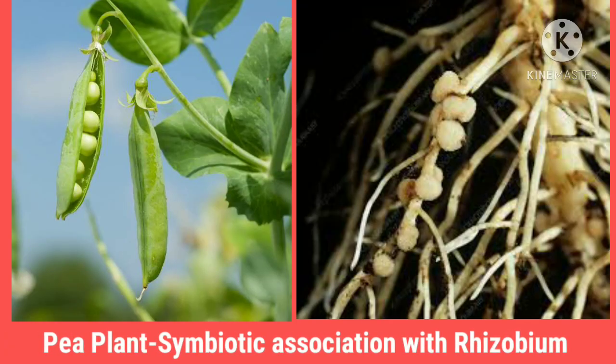We see many examples where nitrogen fixing bacteria and cyanobacteria form associations with other plants. Here we see Rhizobium bacteria forming associations with the roots of leguminous plants, and in this association root nodules develop. The bacteria reside inside the root nodules and fix nitrogen for the plant, and in turn get food.